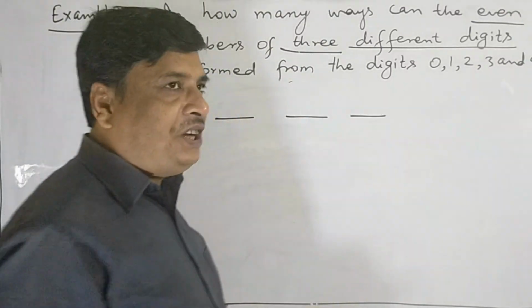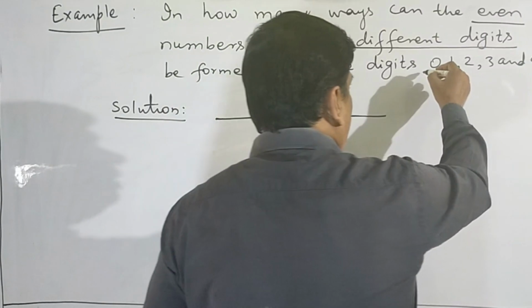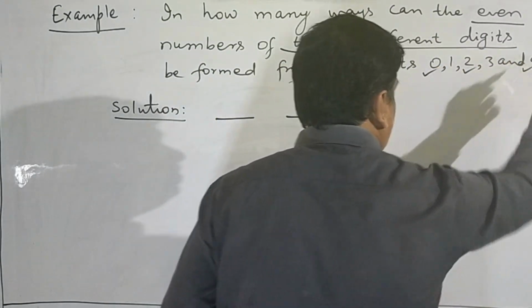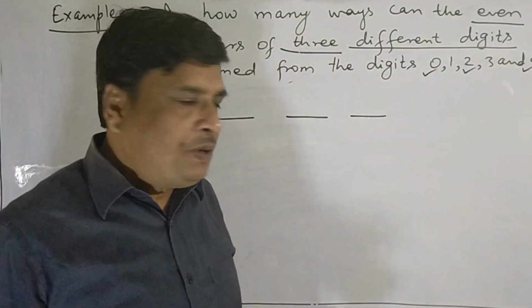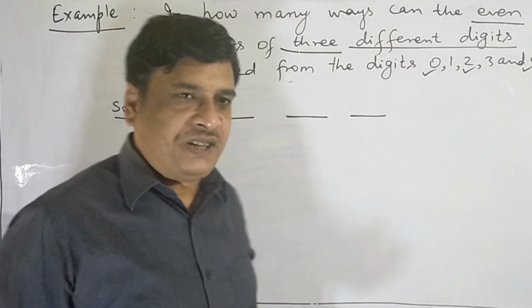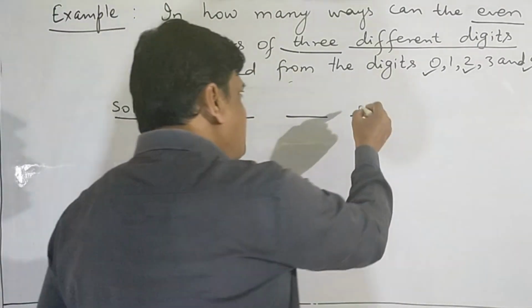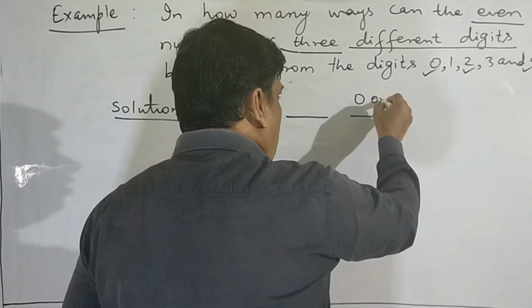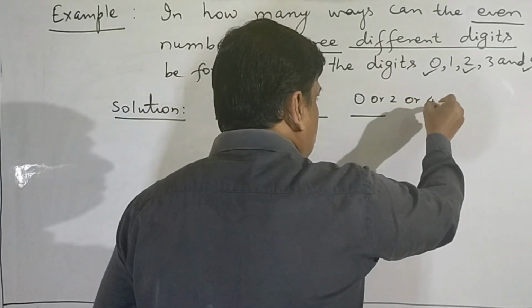So what are the even digits? From the given digits, 0, 2 and 4 can be used for unit place. So unit place can be filled up by 0 or 2 or 4.